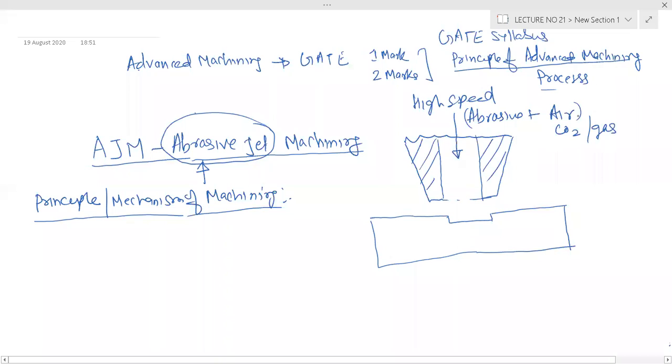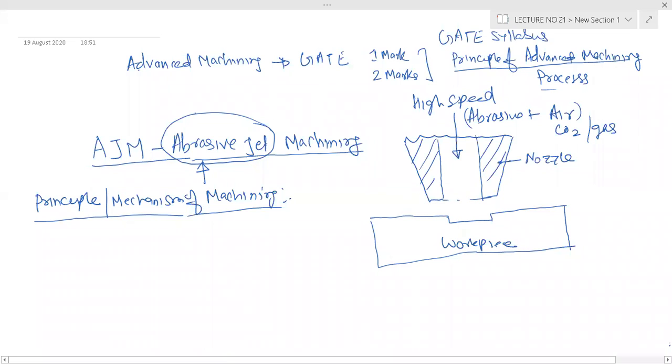So this is your nozzle. This is your workpiece.